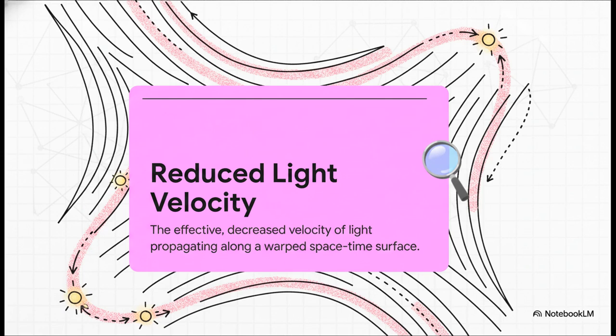Consequently, because the space-time surface itself is warped, any path traversing it is effectively elongated. This establishes the highly significant concept of a reduced effective light velocity, which we denote as c-sharp. As the vacuum warps, the effective speed at which light, or indeed any interaction, propagates along that specific topological surface noticeably decreases. This geometric elongation is directly derived from the induced metric we examined a moment ago.